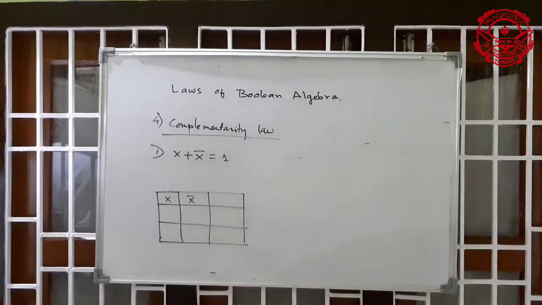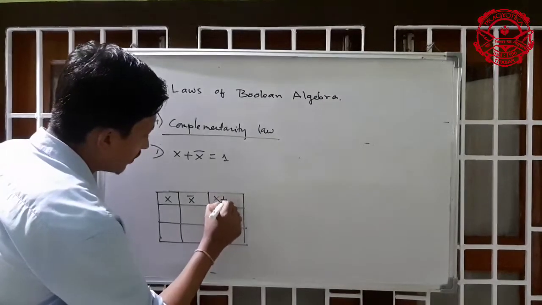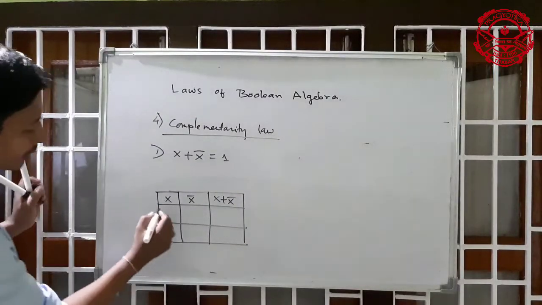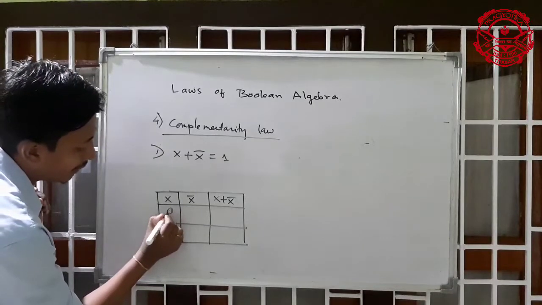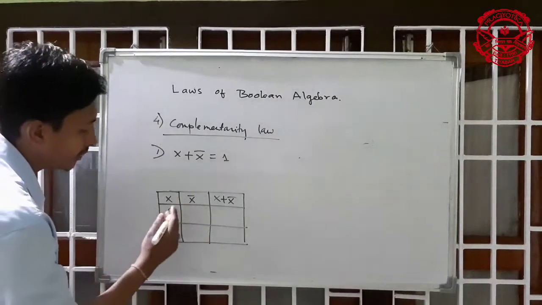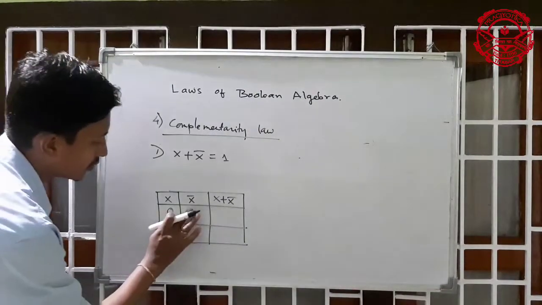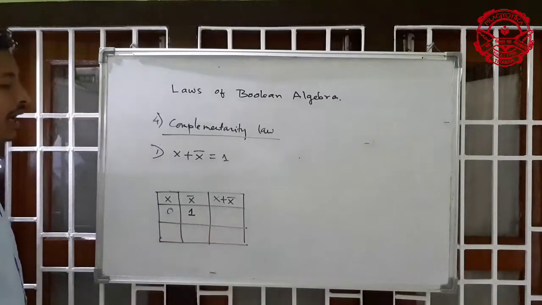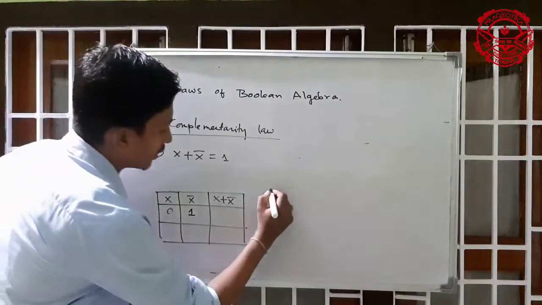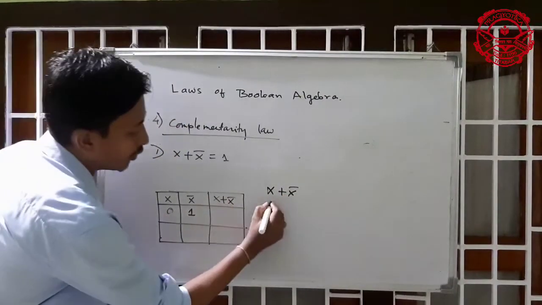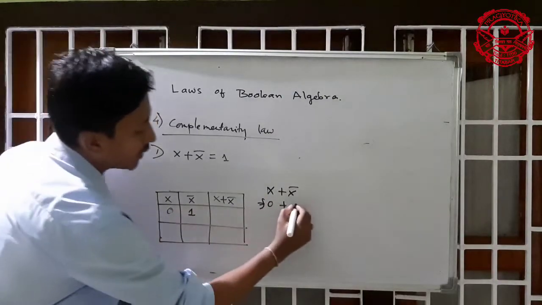x bar, x plus x bar. Now see, if I take the x value as 0, then the value of x bar will reverse the condition, so 0 becomes 1. After that, 0 plus 1. X plus x bar means what? The value of x is 0 and the value of x bar is 1.